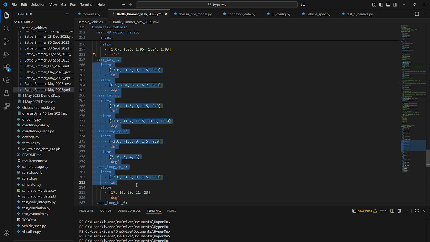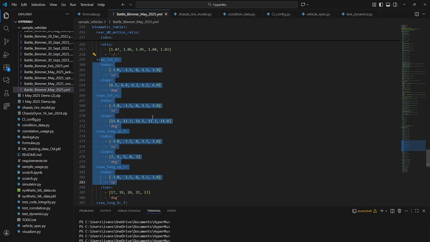HyperMu does not have a full 3D kinematic solver. Instead, key properties which vary with suspension deflection are expressed as basically lookup tables in the chassis definition, and then these tables are interpolated at each step of the simulation. Previously, HyperMu just used a fixed nominal roll center height, but now that we have dynamic virtual swing arm angles, the roll center height is dynamic as well. We'll visualize the changing roll center height and its effects in just a moment.